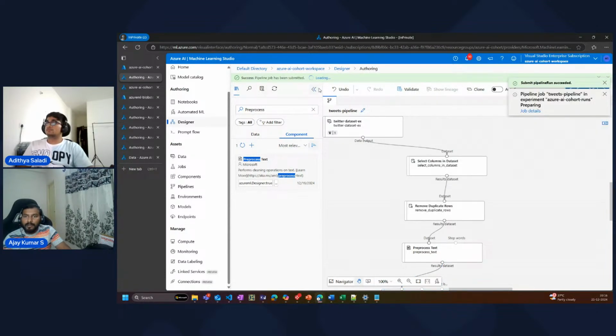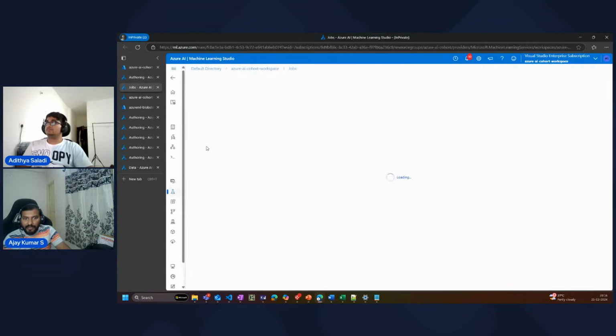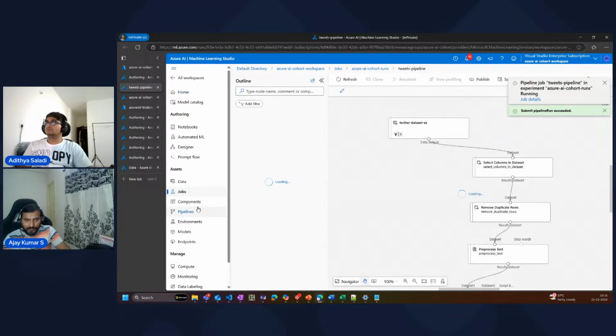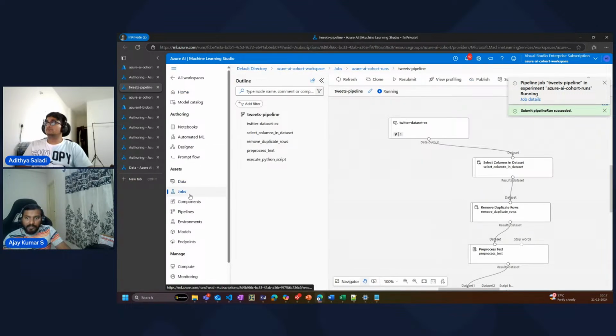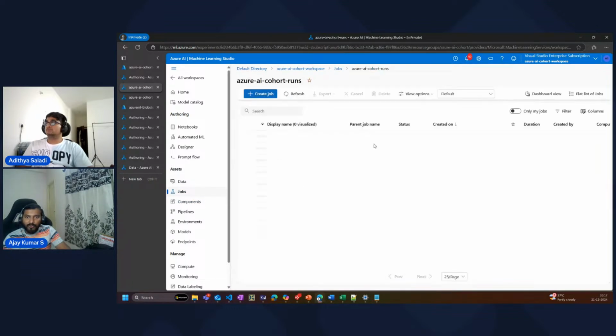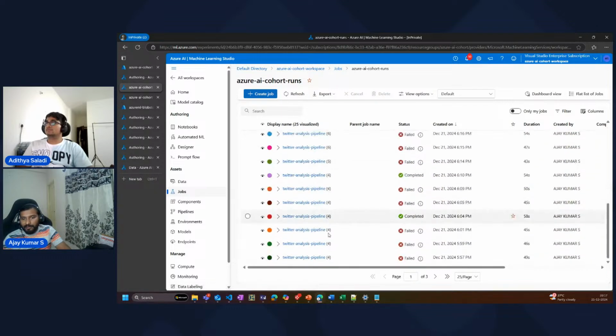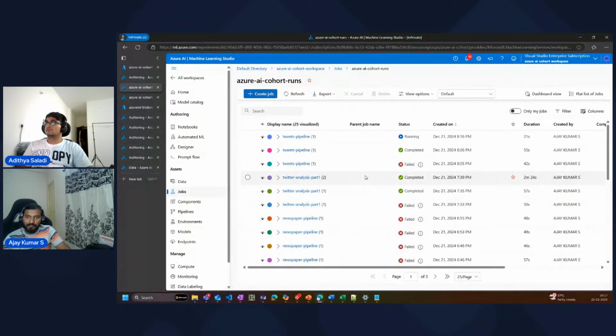While we wait, how do we debug? If something fails, you can click on view details here, or you can navigate to the option which is here. There is something called jobs. If you go to jobs, or if you remember, we had experiments. Under experiments you can see all the jobs here. I had been running multiple different pipelines, so that's why you see multiple.